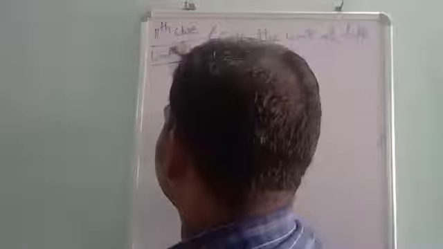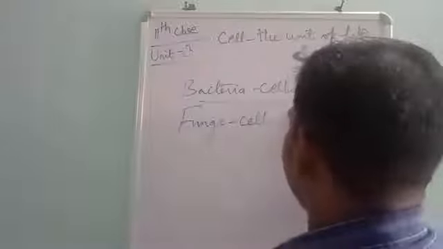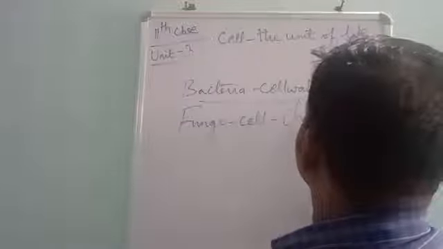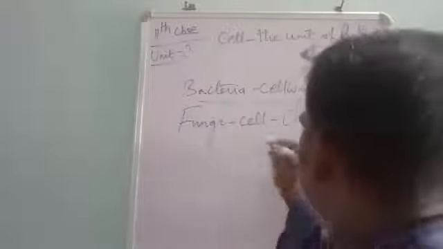Let's see what about fungi. In fungi, the cell wall is composed of a structure called chitin. Okay, specialized cellulose type, chitin.